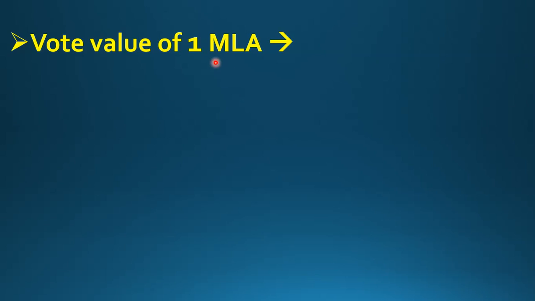What happens in direct elections? For example, in the elections of Lok Sabha, one vote has one value. If you cast your vote in the 2019 assembly elections, your vote had one value. So in direct election, the principle is one vote equals one value.